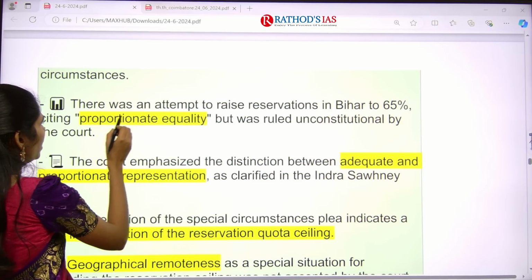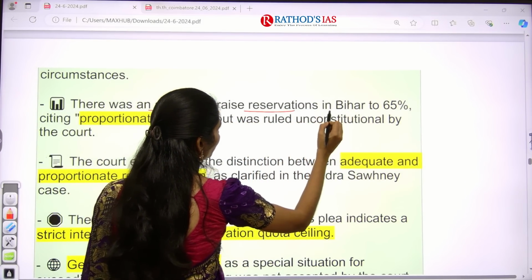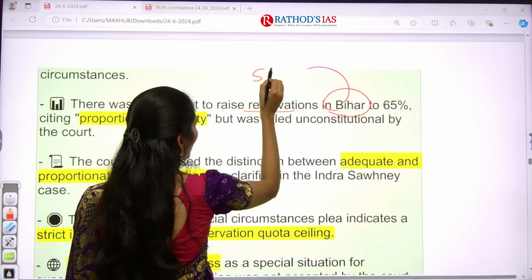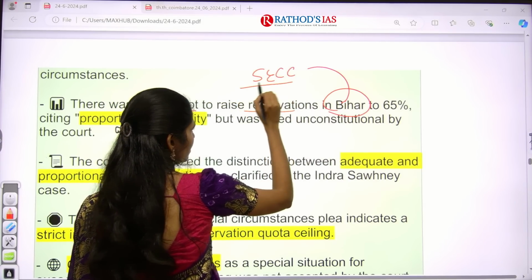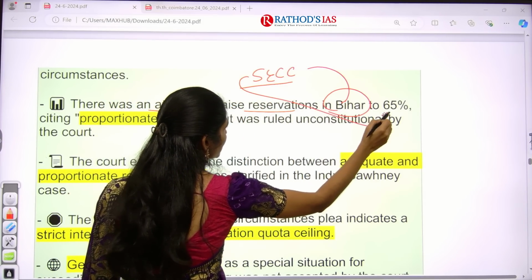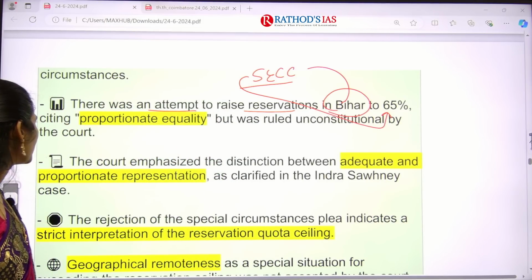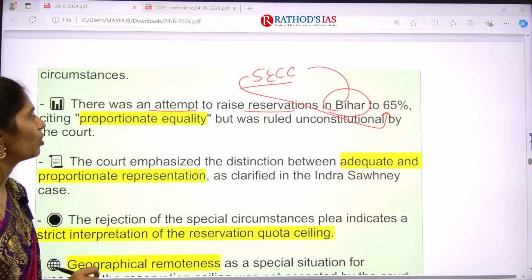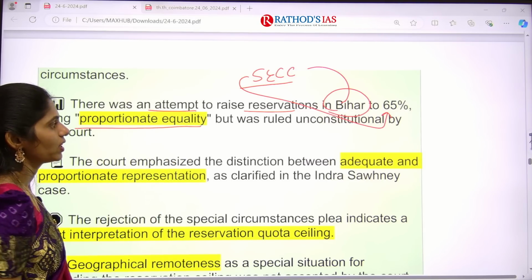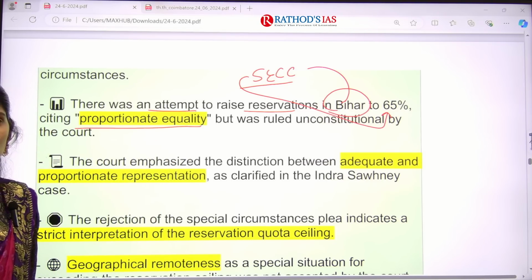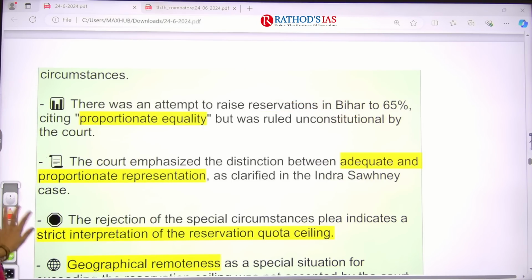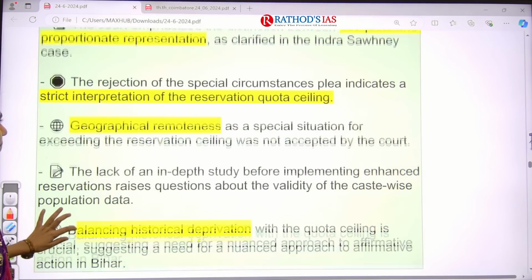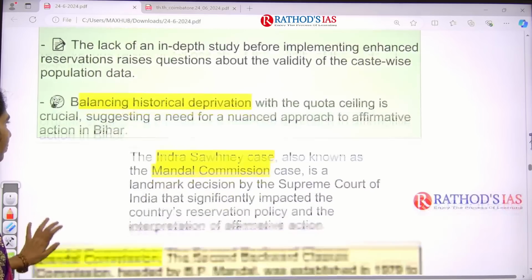Actually, there was an attempt to raise the reservation in Bihar, because Bihar came up with the socio-economic caste census and increased its reservation to 65%, saying proportionate equality. But the Patna High Court said it is unconstitutional. That is the thing, nothing more.